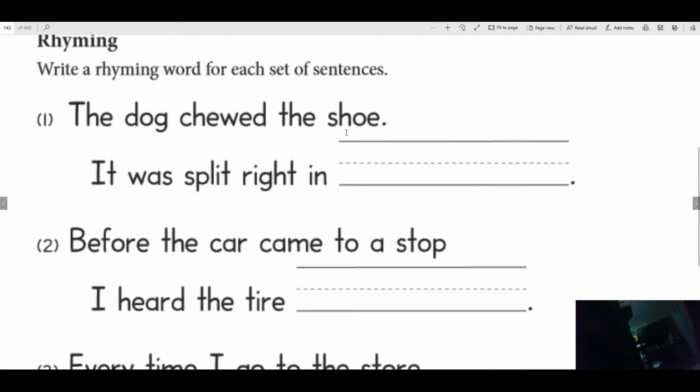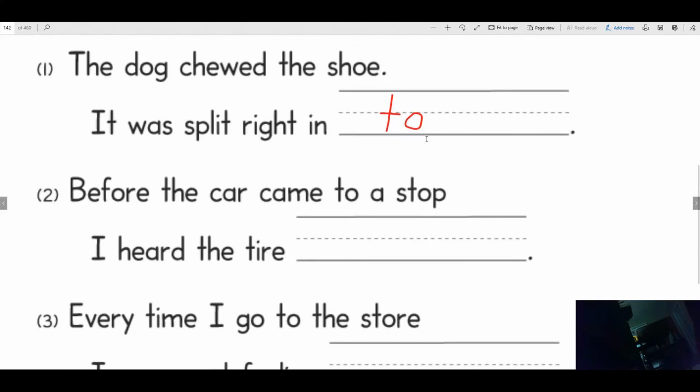The dog chewed the shoe. It was split right in. What word could we put there to rhyme with shoe? It was split right in two. The dog chewed the shoe. It was split right in two. All right, make sure you put that word there.